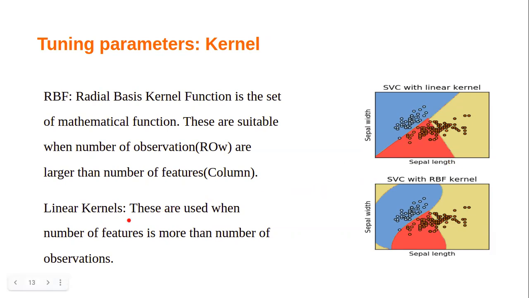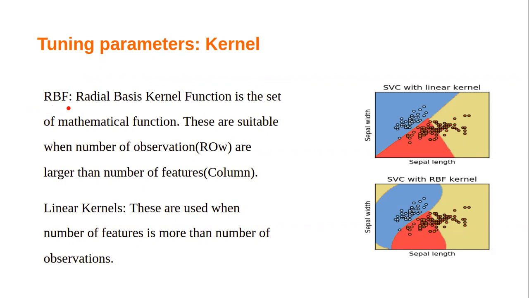The linear kernel is used when the number of features is more than the number of observations. Features mean the columns, so the columns are more than the number of rows. But by default, it sets the RBF. The model sets some default values, just like in KNN, it sets Minkowski with power equal to 2 and k value 5. So by default, it uses the kernel function known as RBF, radial basis function.